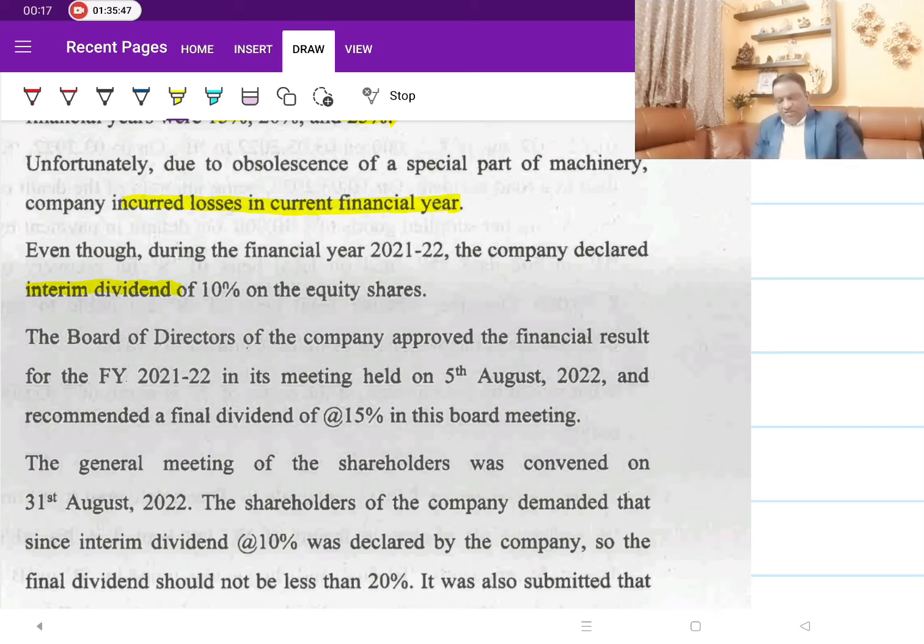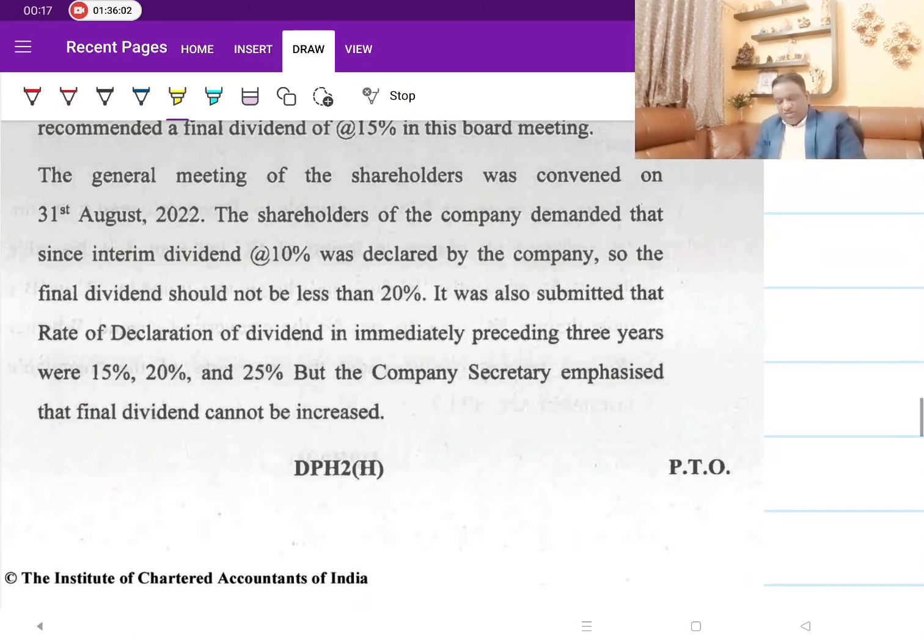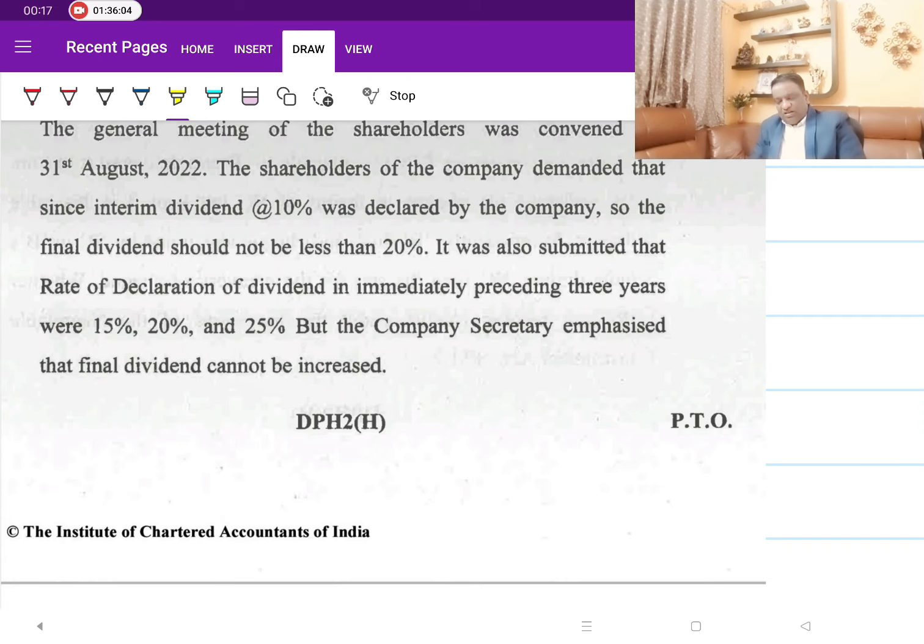Whenever you want to declare an interim dividend, but there are actually losses in the current year, can they declare? The answer is yes, you can declare. But the only thing is the maximum rate should not exceed the average of the 3 years. That's all you are supposed to answer.